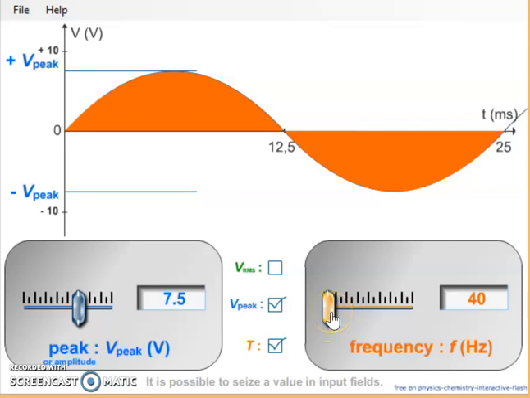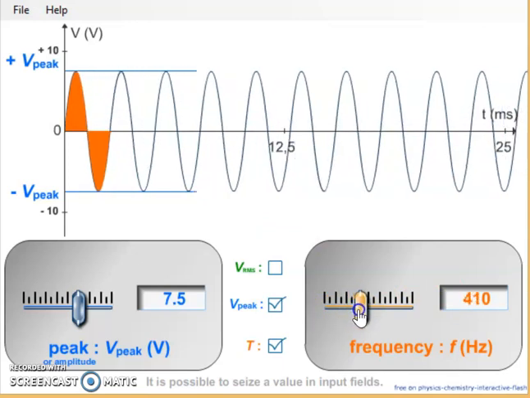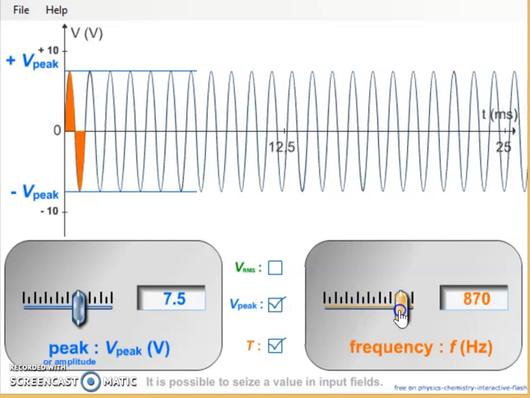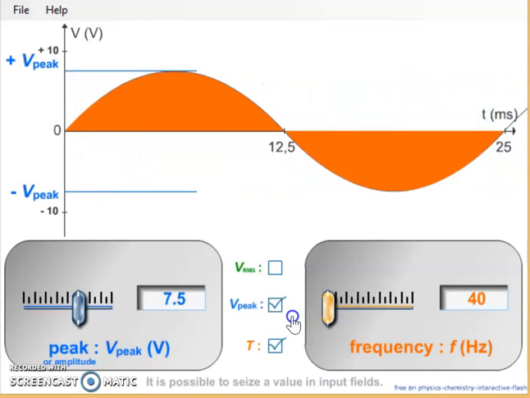Now I am trying to increase the frequency. So frequency, you can just imagine, is the number of cycles which come in a particular second. Now I am increasing the frequency. See, when I am increasing the frequency, the time period reduces over here. Now it is 90 hertz. Again I am increasing, so the number of cycles per second is increasing. So now we can say that this frequency is very high. A high frequency signal. And this is a low frequency signal. And when frequency is 0, then obviously there is no output waveform.